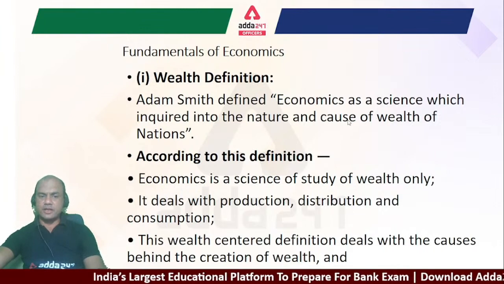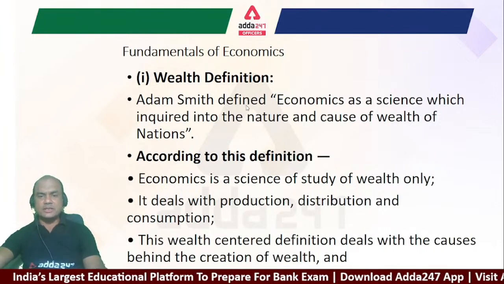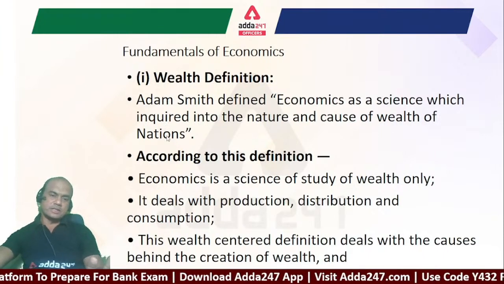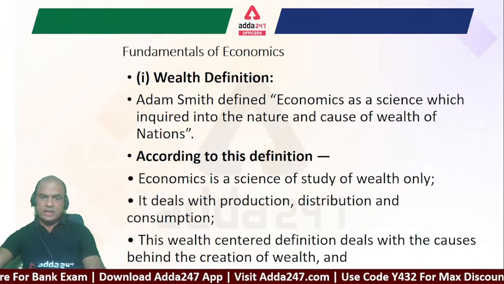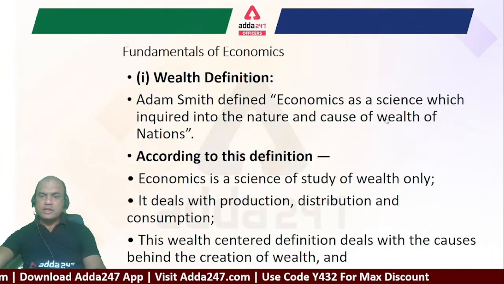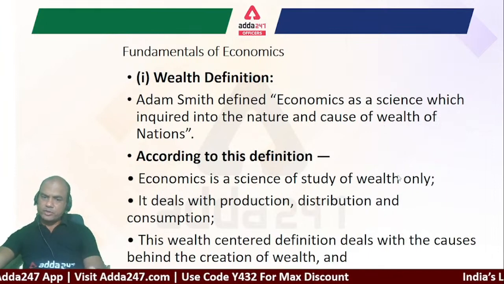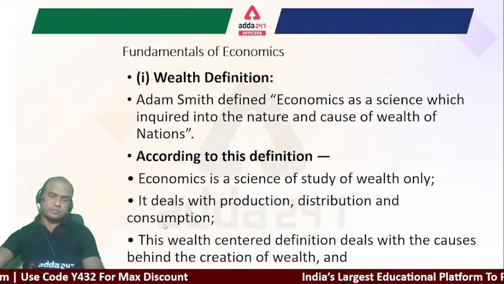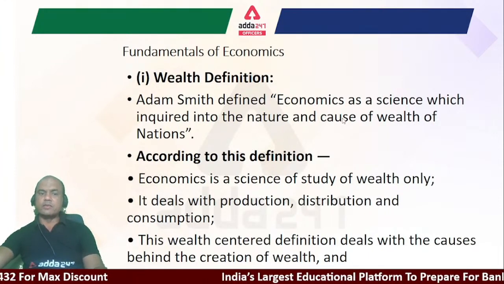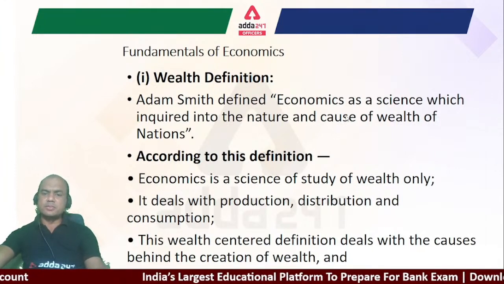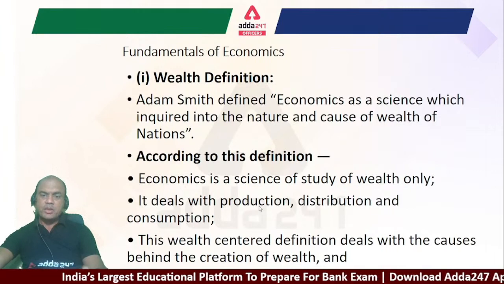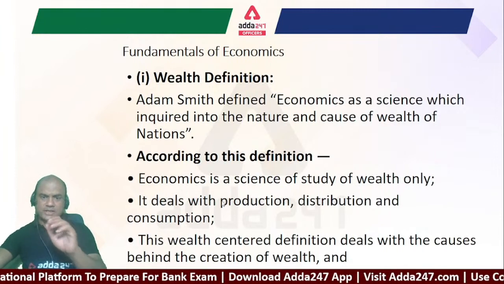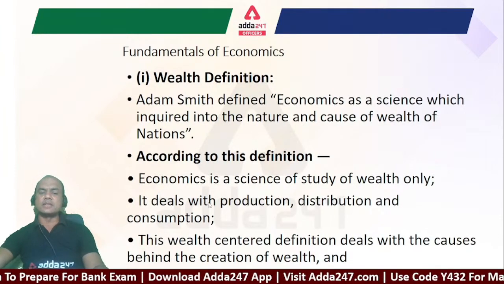Nature and cause, right? So Adam Smith's definition, if it comes in the exam, remember nature and cause of wealth of nations. The word nation should be there in his definition. So according to his definition, economics is the science of study of wealth only. So basically studying of only wealth, right? It deals with production, distribution and consumption. So here, nature and cause of wealth of nations. So he only deals in this marketing concept basically. Production, distribution, consumption, everything related to products. So he is defining economics with relation to these three aspects only.